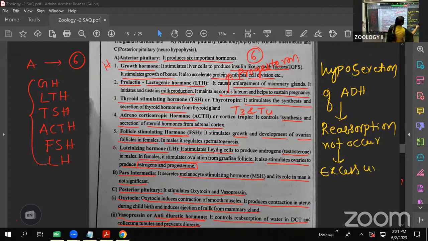This condition is called diabetes insipidus. Here, I'm writing it here. See.